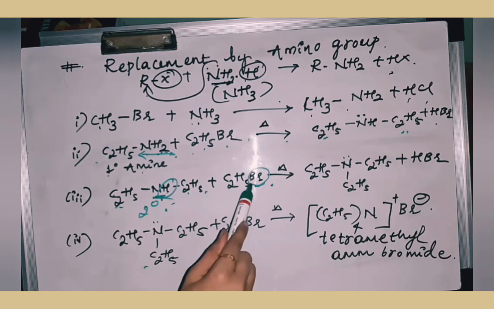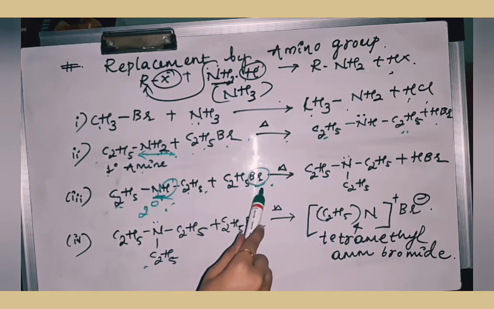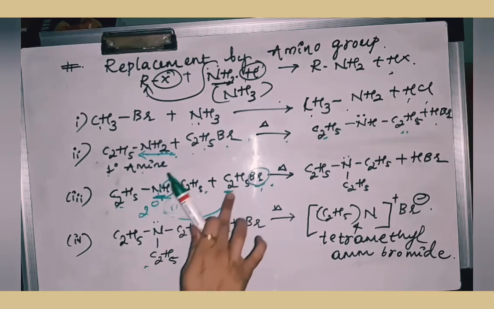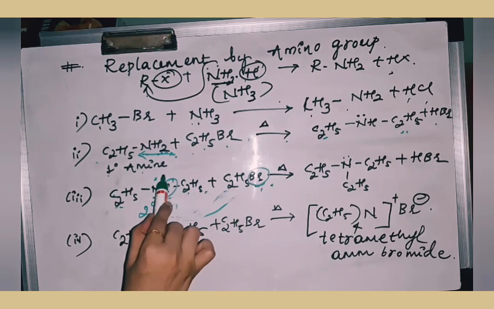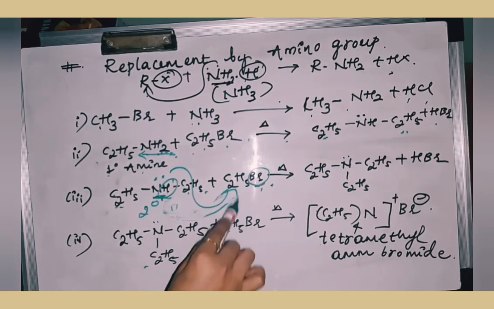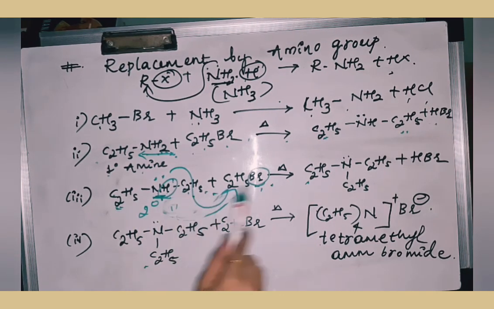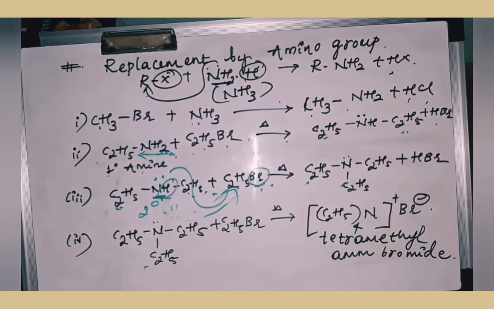By replacing the Br with the H, this C2H5 will be attached to this nitrogen. Here, the nucleophile is this N itself. So N will attack this alkyl group. So C2H5, C2H5, this C2H5 here, HBr.